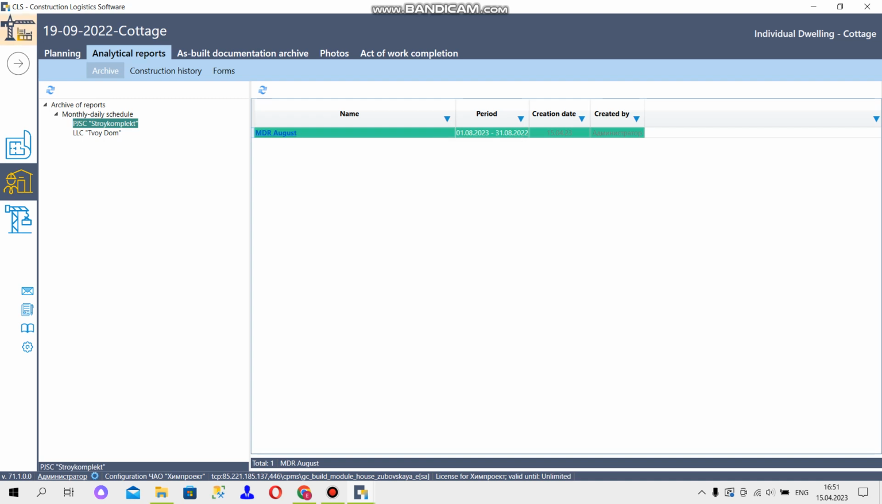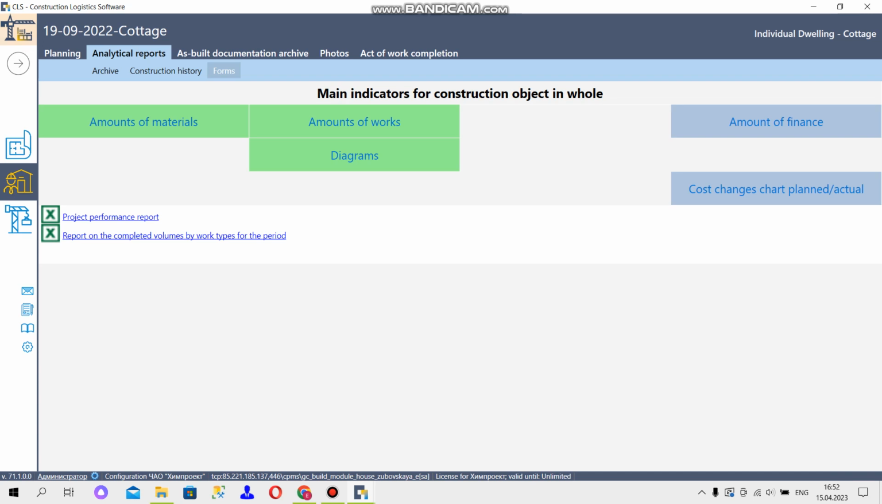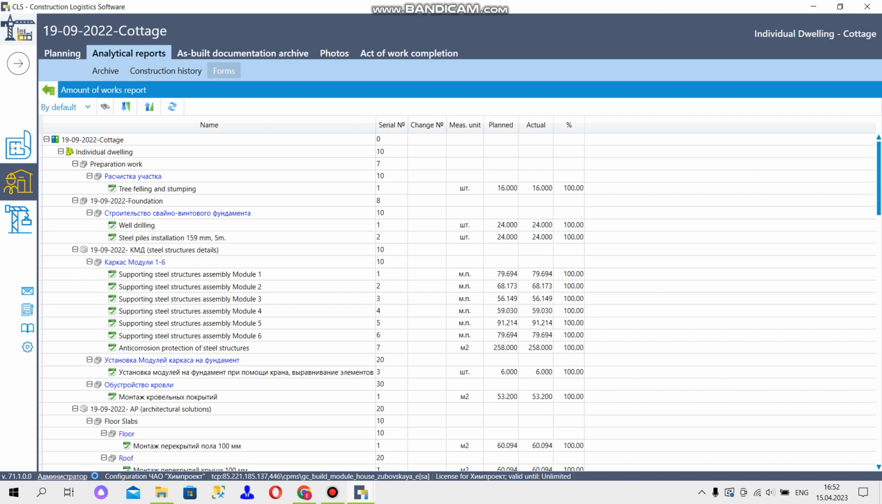So, now we will go to the next tab of the Analytical Reports part. It is Forms. Some analytical reports are available on this tab, and here you can find the report on amounts of materials, and it displays information about the main materials used in our work and their quantity. The next one is a report on amounts of works, and it contains information about the planned and actual volumes of work and the percentage of completion.